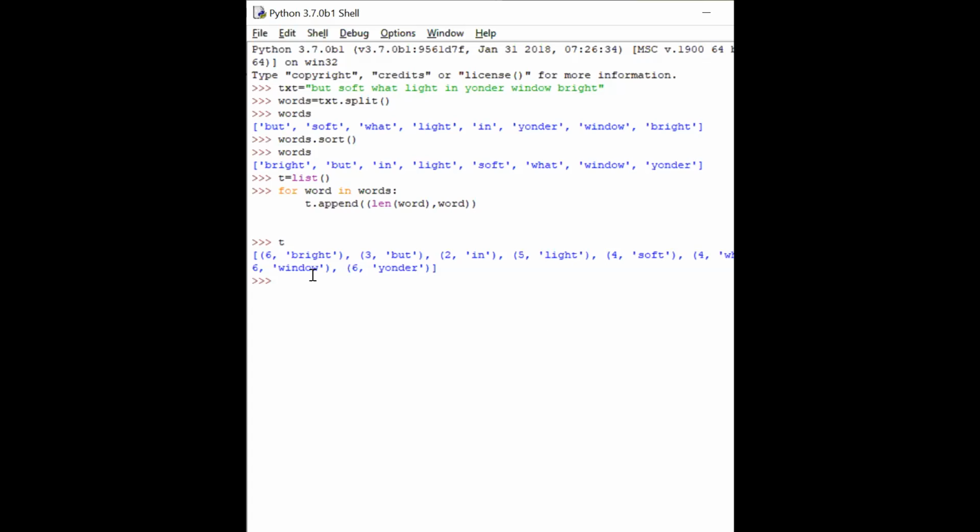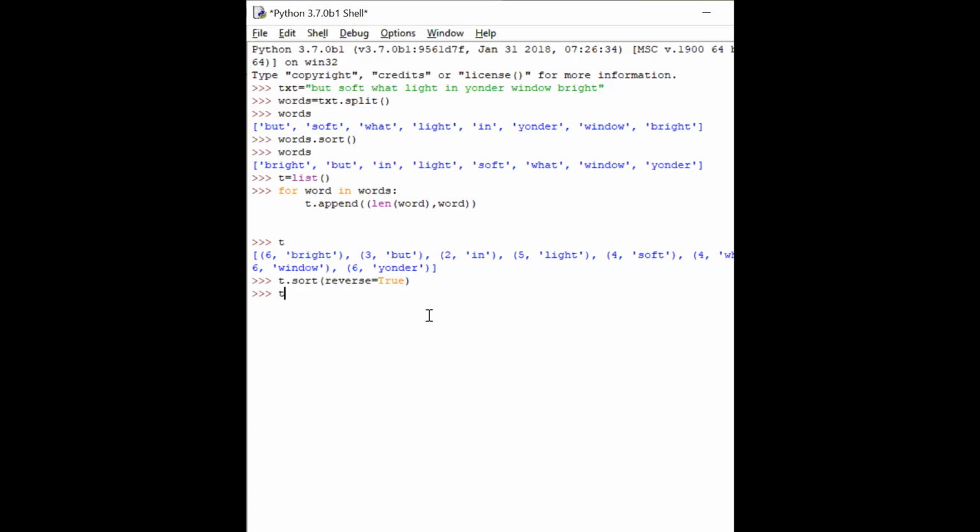How do I sort it in descending order? You can say T dot sort, but that will sort in ascending order. If you want to sort it in descending order, I can say reverse is equal to true. So I'm just saying on the list, I'm performing a sort operation with reverse is equal to true. And this sorting is done based on what? Based on the first parameter which is passed here, which is nothing but the length.